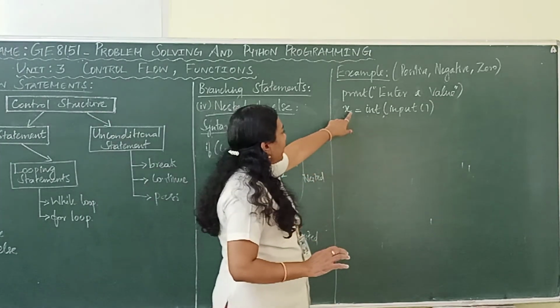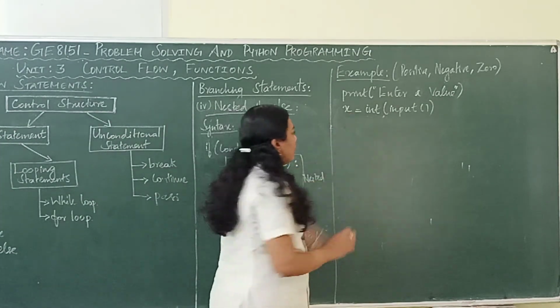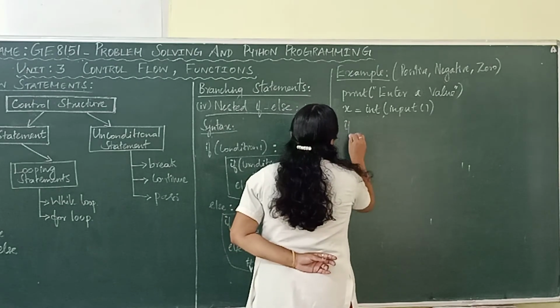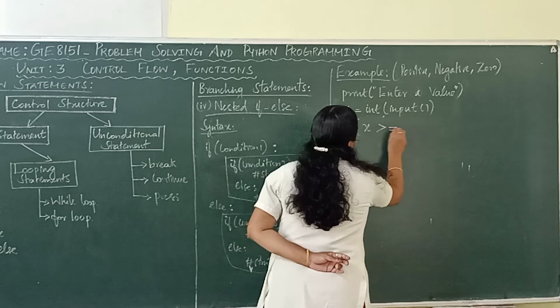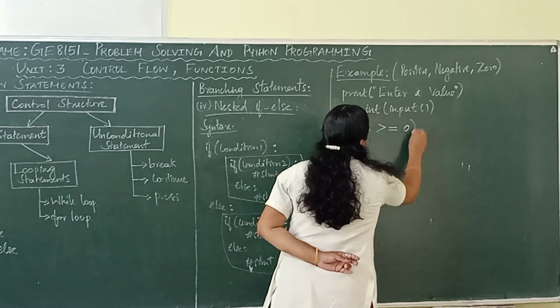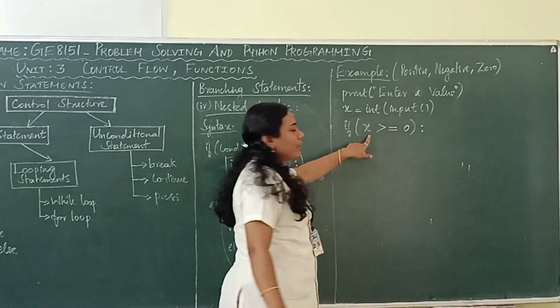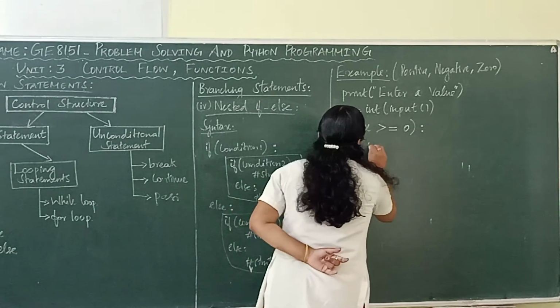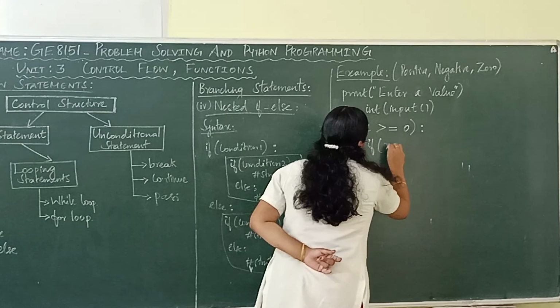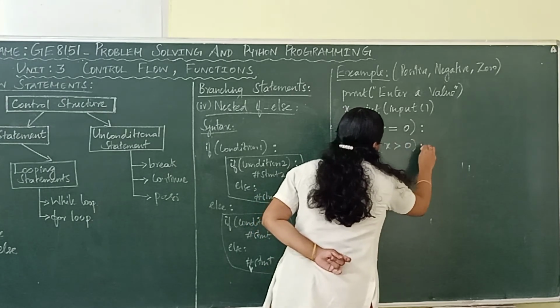Accordingly, I get a value as input. First condition: if the input value x is greater than or equal to 0, I check the condition; if it is true, again I check if x is greater than 0.